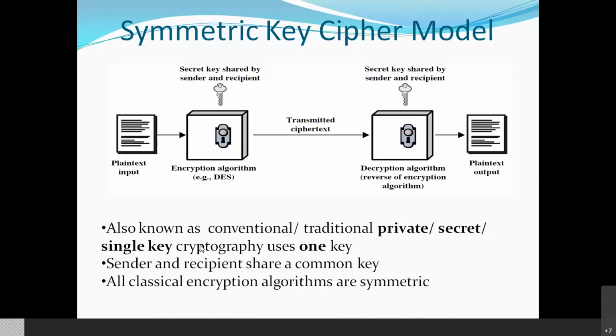So I hope I have cleared symmetric key cryptography, right? In symmetric key, only one key is used. That key should be common. Sender and receiver should know this key and both should agree upon this key. Yes, all of you are clear up to this? I'm waiting for your response in the chat window.